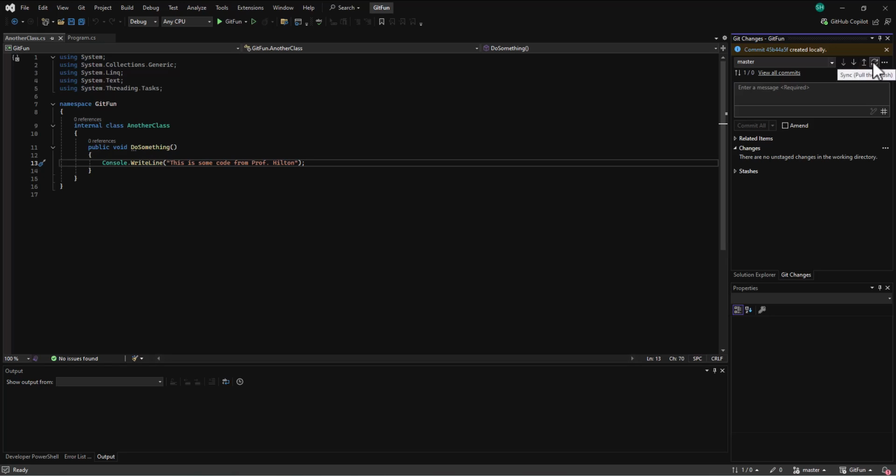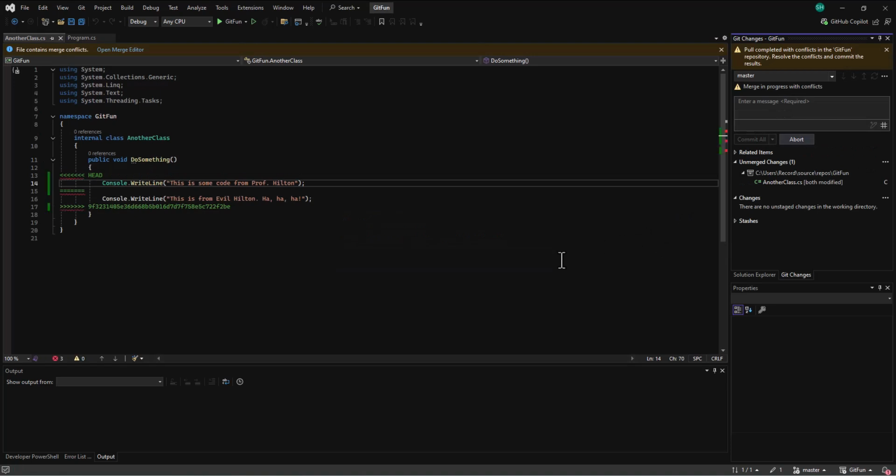And so when I say sync, it's going to say, uh-oh, there's a problem. Pull completed with conflicts in Git Fun repository, resolve the conflicts and commit the results. There was a merge in process with conflicts. We got an error. And this is where GitHub becomes painful.